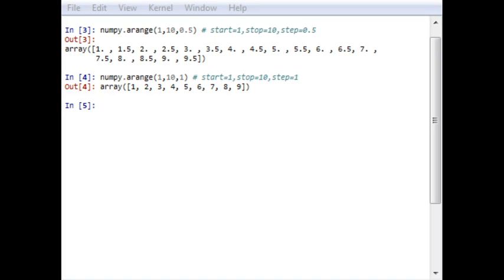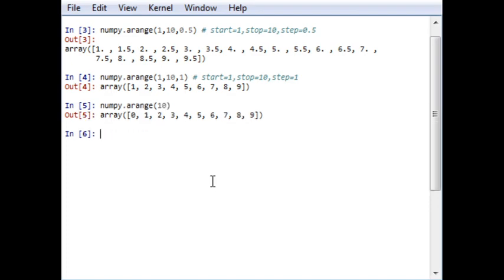We can also check this output with the function np.arange(10), and the output will be from 0 to 9. Here we have defined the start and stop point, but by default it takes the start point as 0, which is a default point, and the step size as 1 by default.